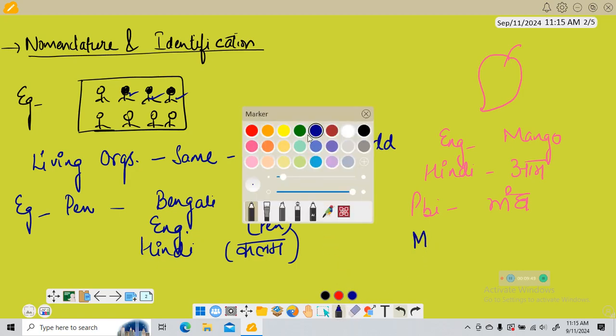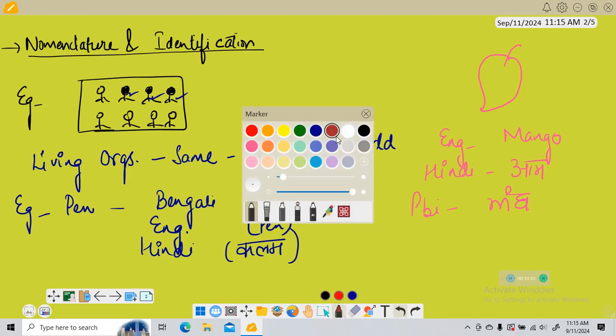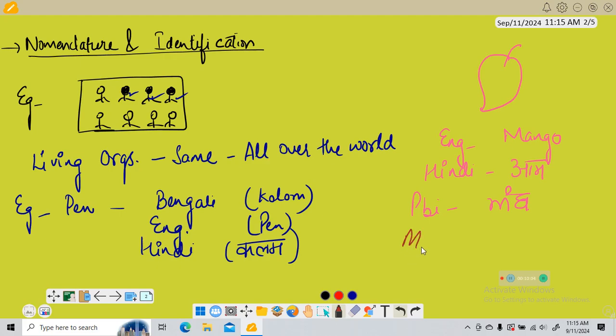Here, the name which is the same throughout the world, written in italics, is the scientific name. Here comes the scientific name of mango: Mangifera indica. This is the name which is the same throughout the world. So this is what nomenclature is, that the name should be the same throughout the world.